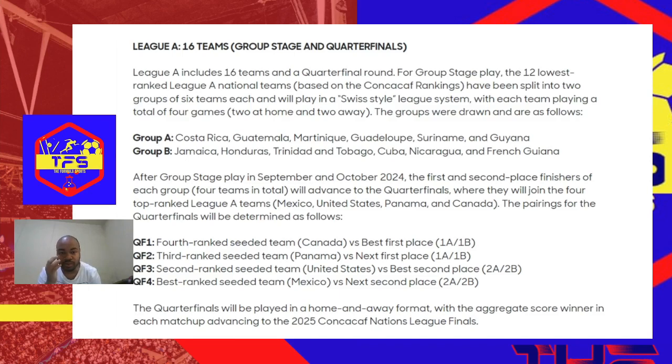We are in the group with Honduras, Trinidad and Tobago, Cuba, Nicaragua, and French Guyana. Let me repeat that again. We have been drawn in Group B alongside Honduras, Trinidad and Tobago, the Caribbean arch nemesis, Cuba, Nicaragua, and French Guyana. Hit me up in the comment section and let me know what you guys think of this group. An interesting group.